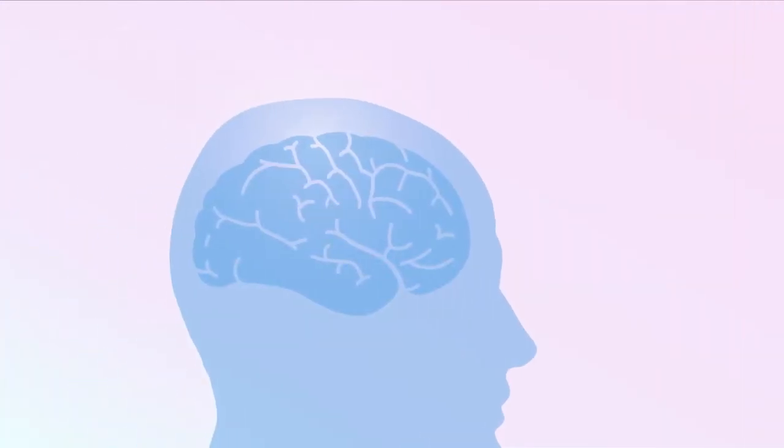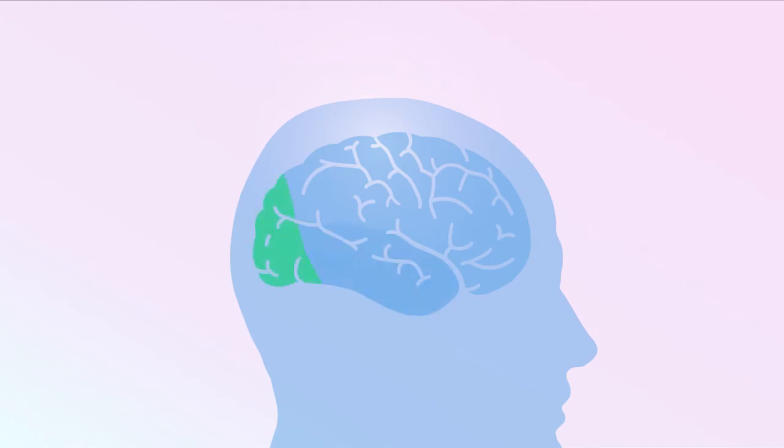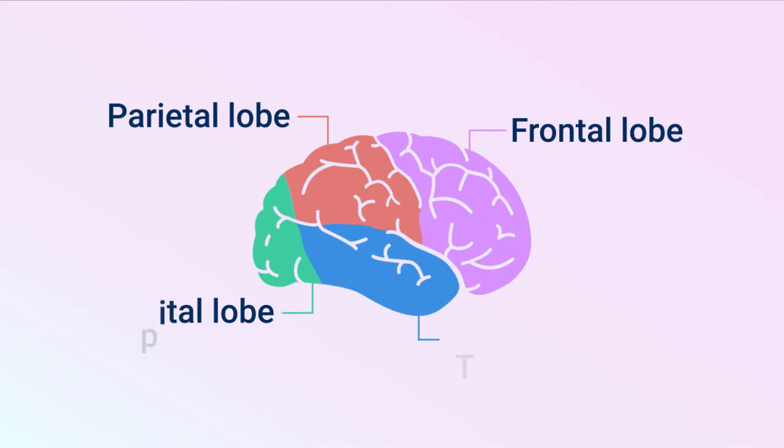The right and left hemispheres of the brain each have 4 sections called lobes. These lobes form a map that helps us identify specific areas of the brain and what those areas do.